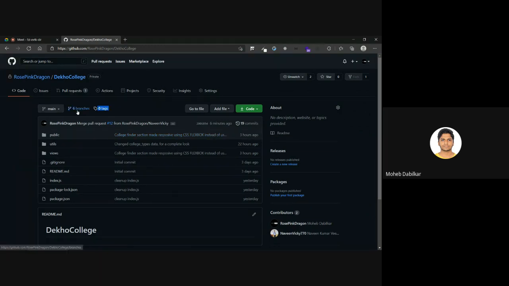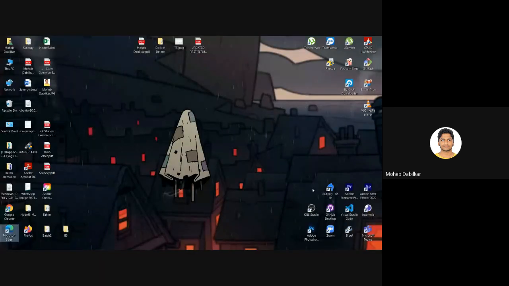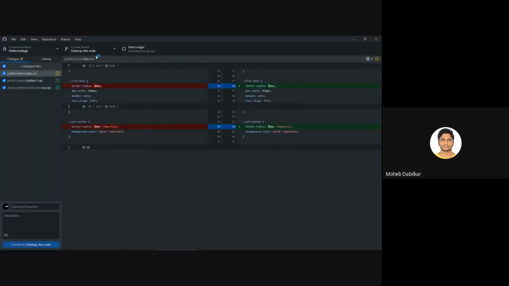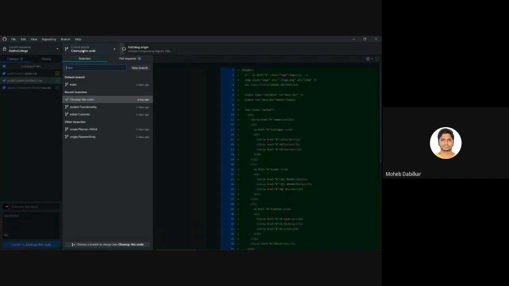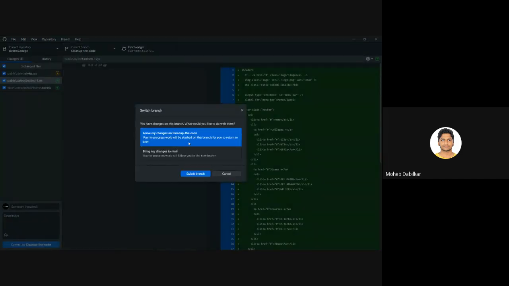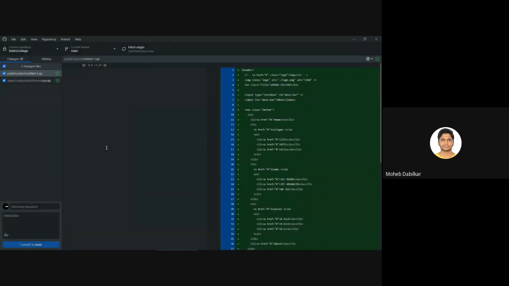Okay. Now what you have to do is just open up your GitHub. And then what are the changes that I have done? Okay. So you see, you have to go to the main branch, and for now we will switch branch and bring my changes. But every time you have to discard your changes. Okay. We'll discard this change.